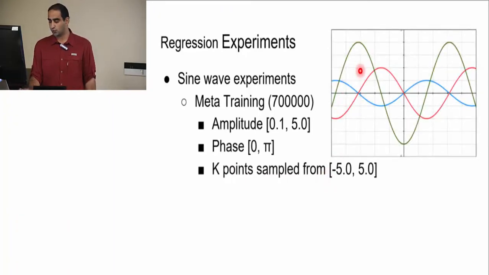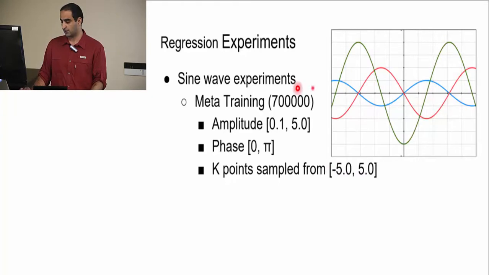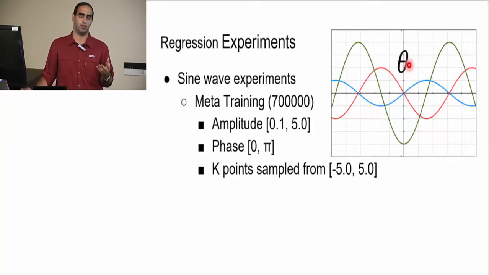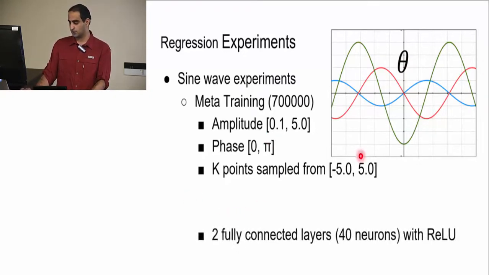In other words, we have these 700,000 sine waves, and then we pick k data points from each of them and use them in our algorithm, and we learn those parameters theta after applying model agnostic meta learning. Our model just takes as input the x and has to output the y value for whichever sine wave we are using, and it's just two fully connected layers with ReLU activation and 40 neurons in each layer.